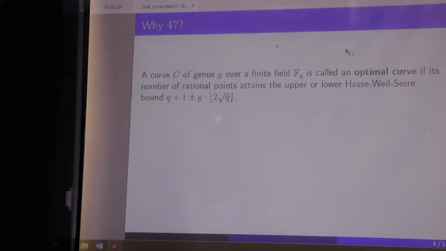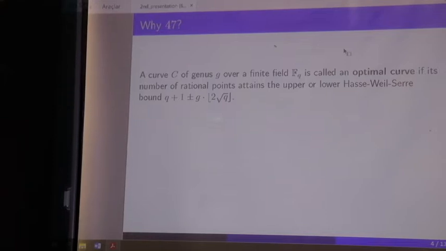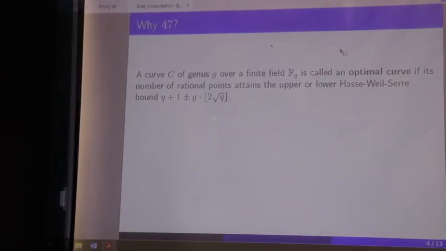So first, you might ask, why 47? Is this number unique? Does it work only for that finite field? Before we talk about that, let me give you the definition of an optimal curve. We say that a curve C of genus g over a finite field is called an optimal curve if its number of rational points attains the upper or lower Hasse-Weil-Serre bound. And in our case, 113 rational points is the upper bound. So the curve that we mentioned at the beginning is an optimal curve.